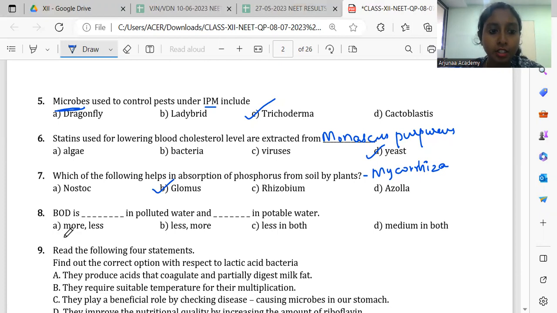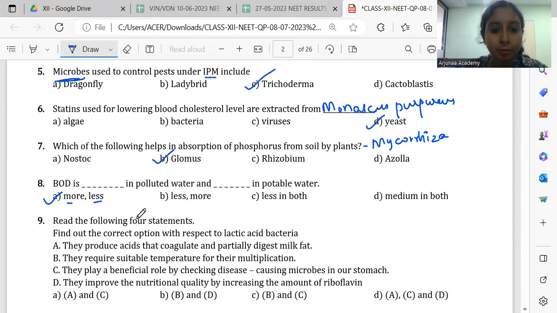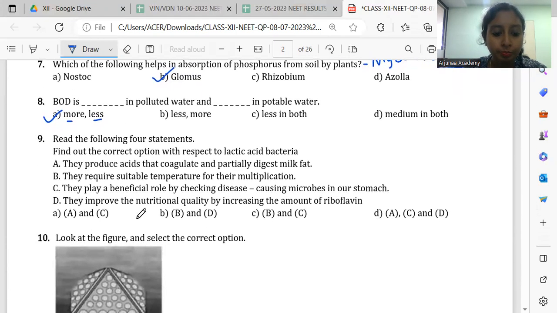Then eighth question. BOD is dash in polluted water. In polluted water always the BOD is more. So here we have the option more. And dash in potable water. In potable water BOD will be less. So the answer is A. Direct question. Then ninth one.